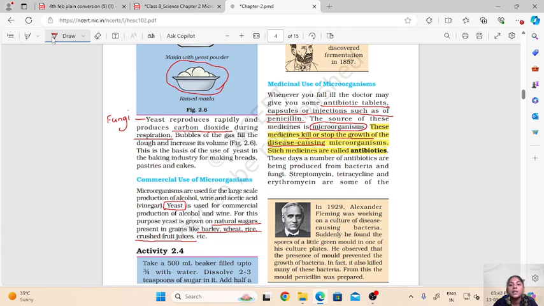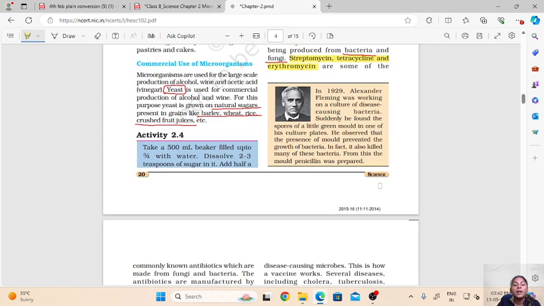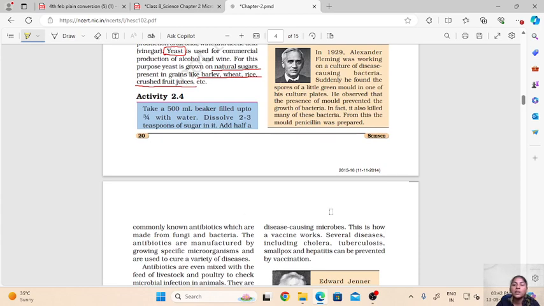The number of antibiotics which are prepared these days are mostly produced from bacteria and fungi, and streptomycin, erythromycin, tetracycline are some examples of these antibiotics produced from bacteria and fungi.